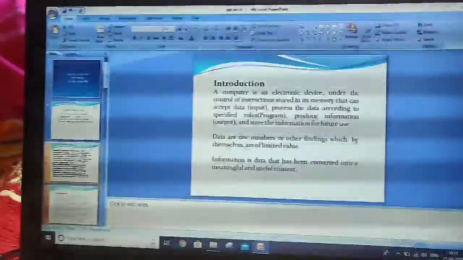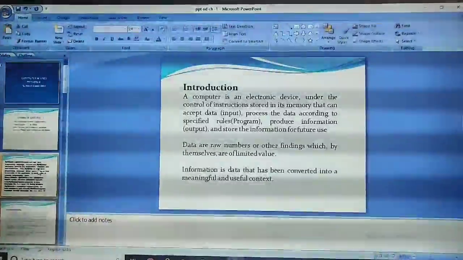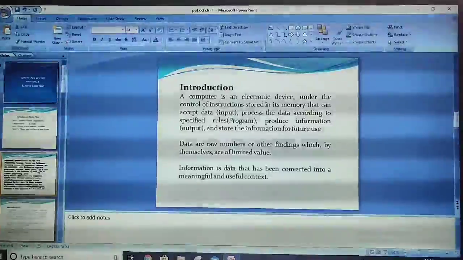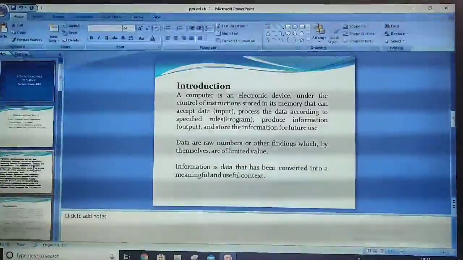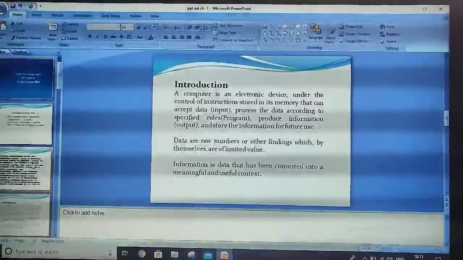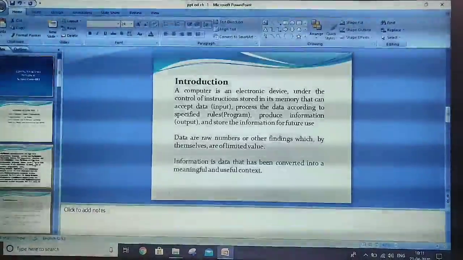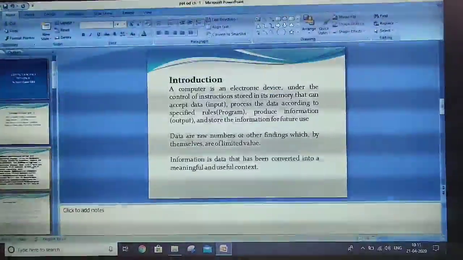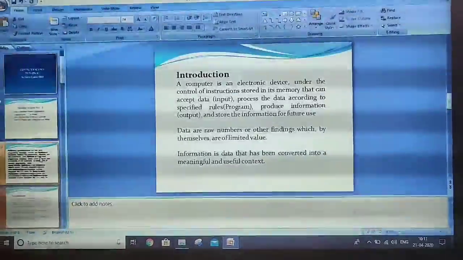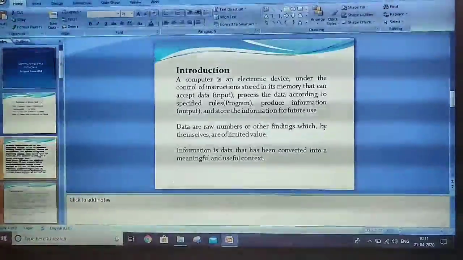So let's start with the introduction, the first chapter, which is Computer System Organization. So here you all know what a computer is. It's an electronic device under the control of instructions stored in its memory, which accesses data, processes data according to specific rules, produces information, which is output, and stores the information for future use. You all know what a computer is. We input something, it processes, and it gives us an output. That is how a computer works, right? And of course it stores the data also for the future.